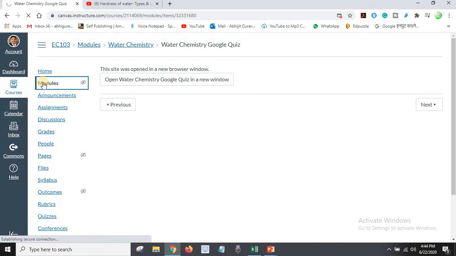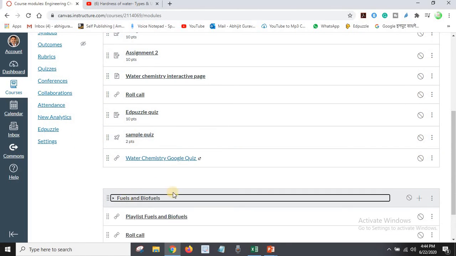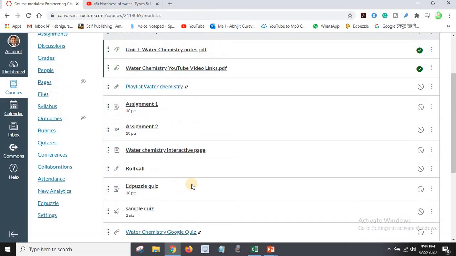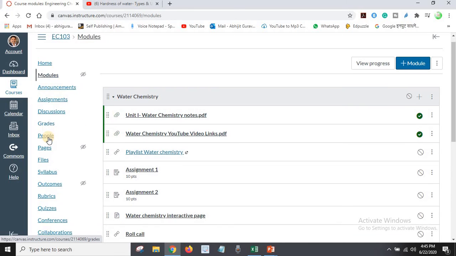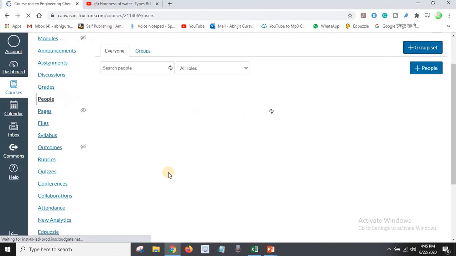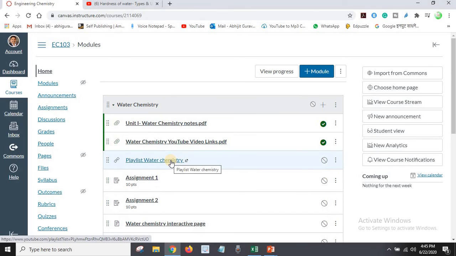Here again, going towards modules. Similarly, for the second module, fuels and biofuels, I can add all those types of tools explained here. This is a very nice platform to use. For summative assessment, you can compile all those grades and generate results also. In People, you can simply add students here. There are different features like this that can be explained, and this is a very nice platform to use.